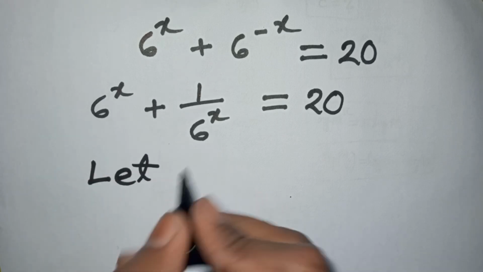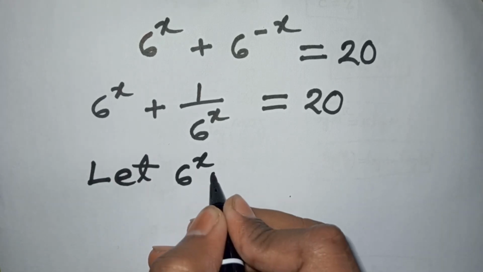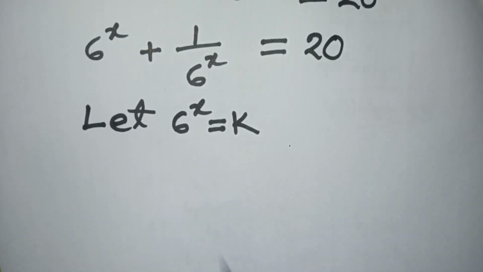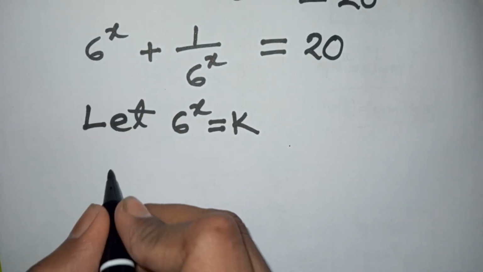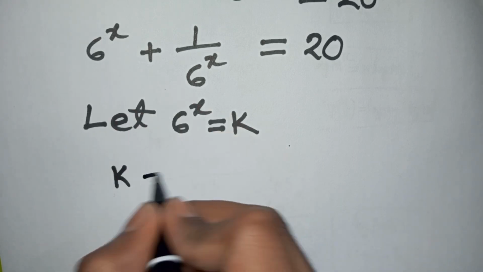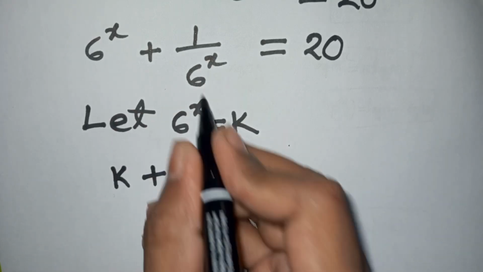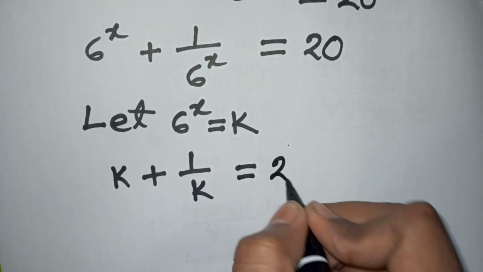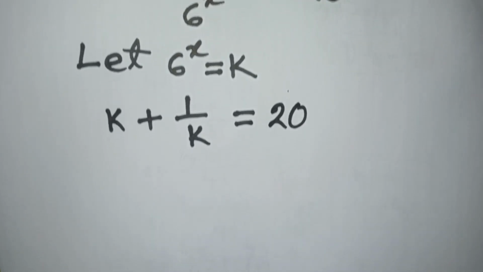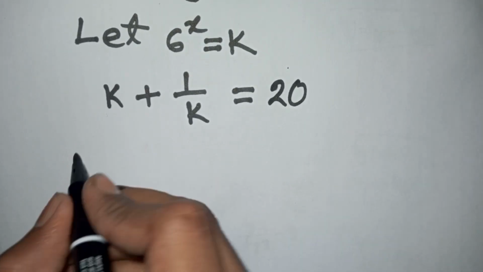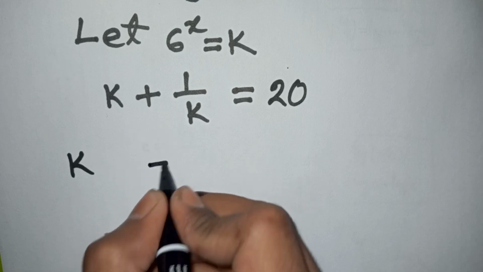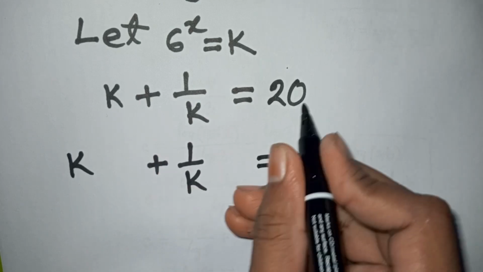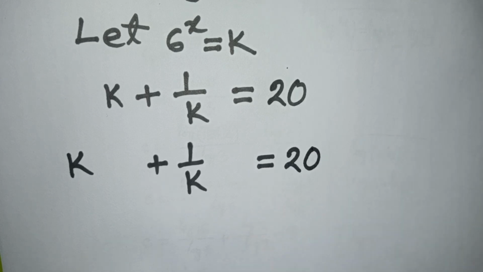In the next step, let 6 power x be substituted by k. So this equation can be written as k plus 1 over k is equal to 20.